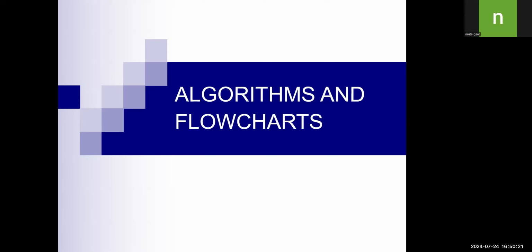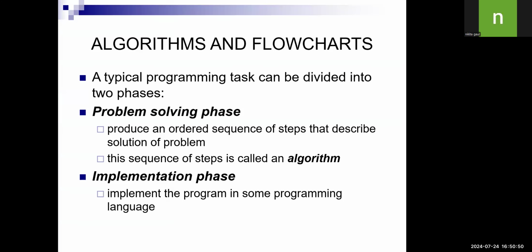Algorithm means whatever the steps you want, whatever the data you want, that is the algorithm. And flowchart is a pictorial representation. You have to make some picture, like a map, of how you are making that program. So that is a flowchart. A step by step procedure of making any program, that is an algorithm. And if we convert that algorithm into pictorial form, that is the flowchart.